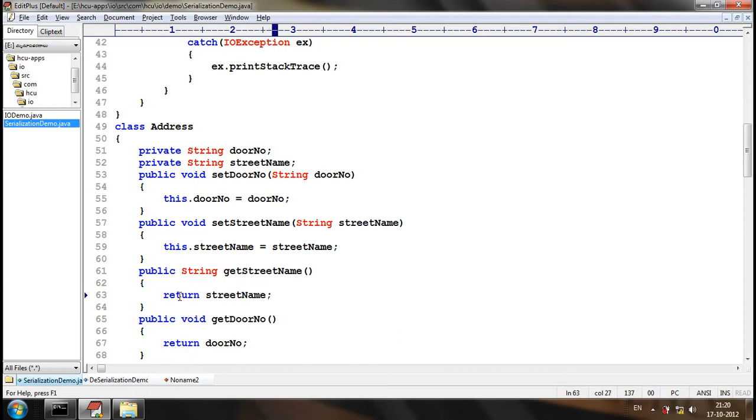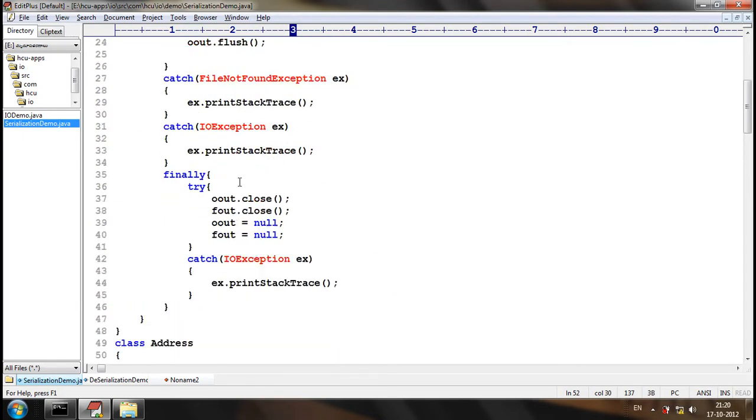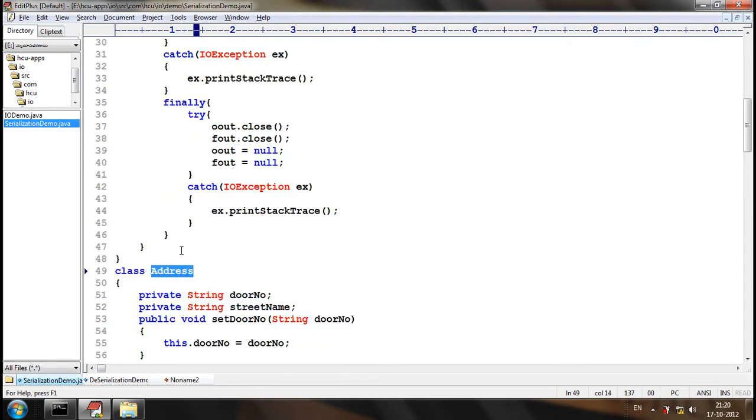Now there are two attributes in the address class. One is door number, another is street name. Now let me try to process the address object into the file system.